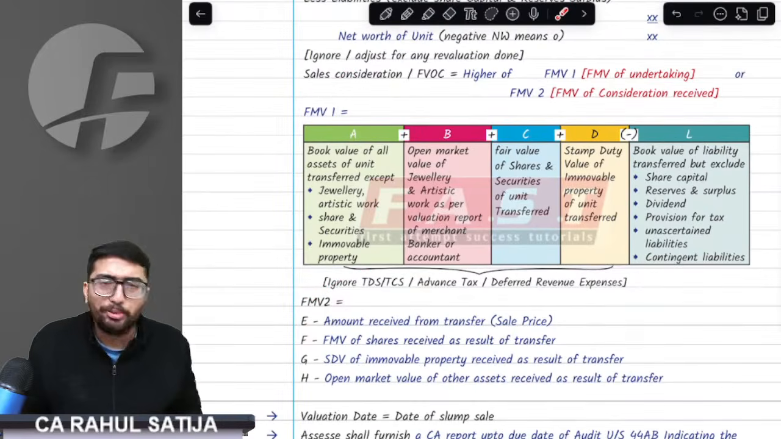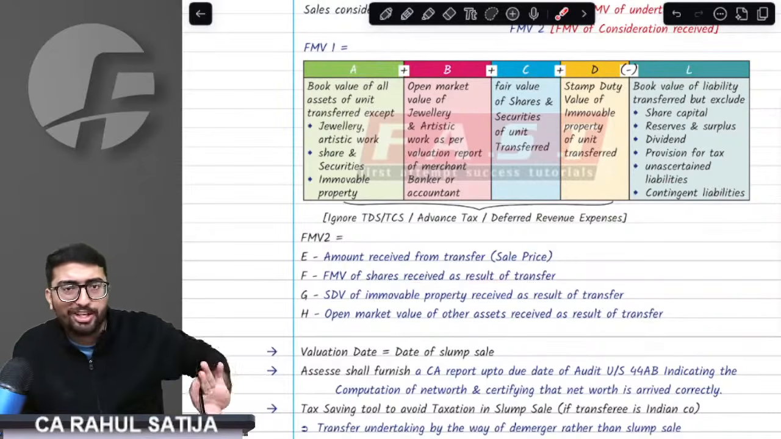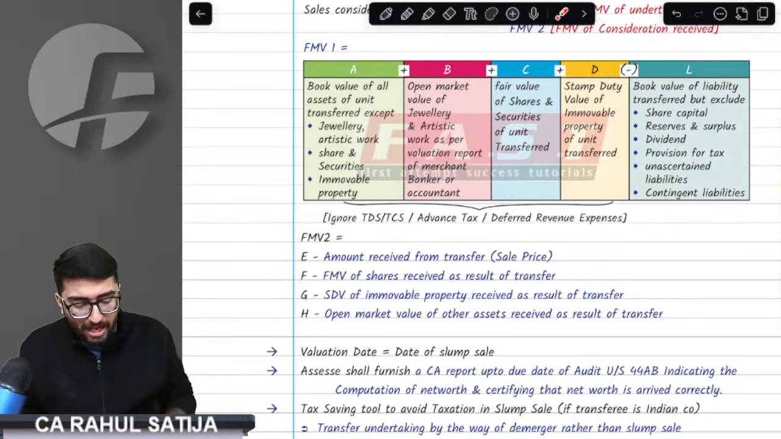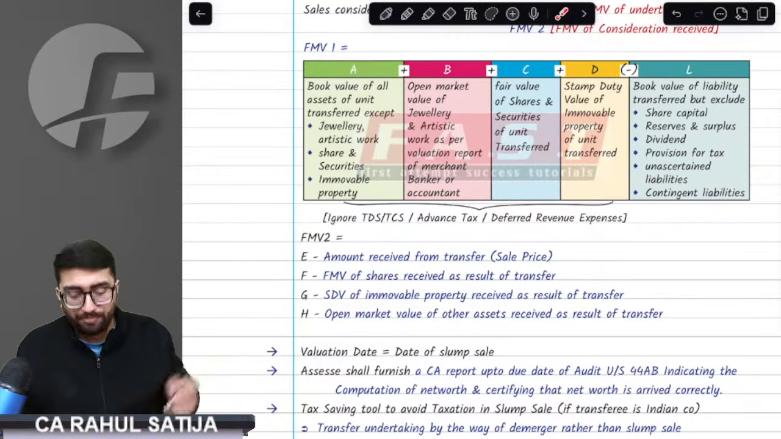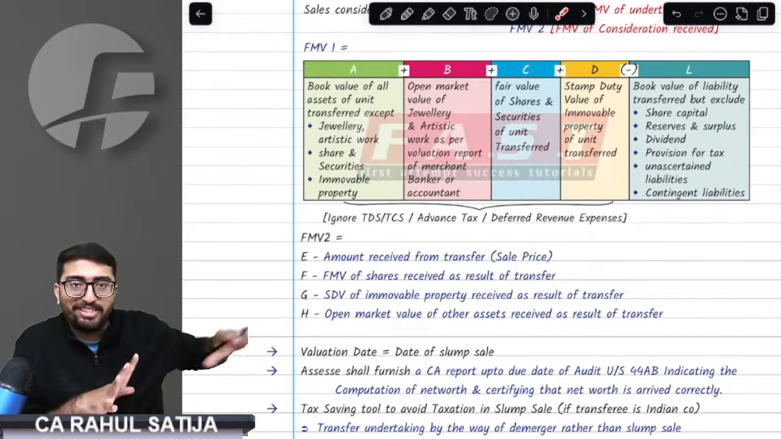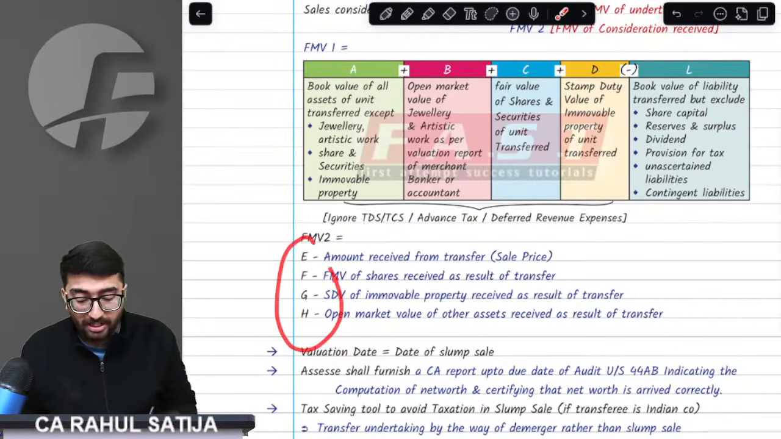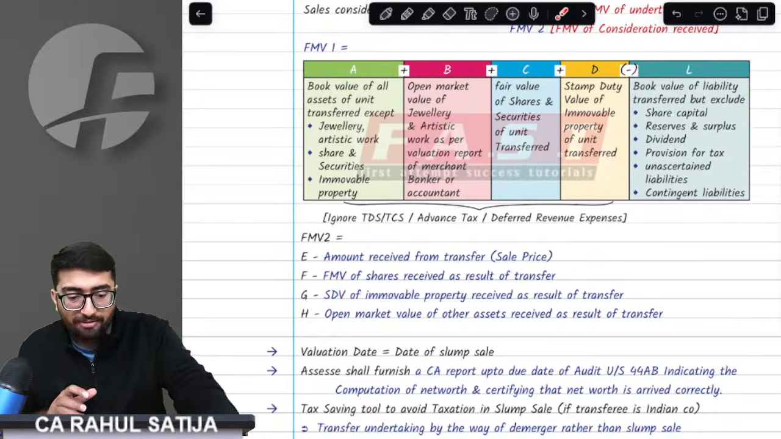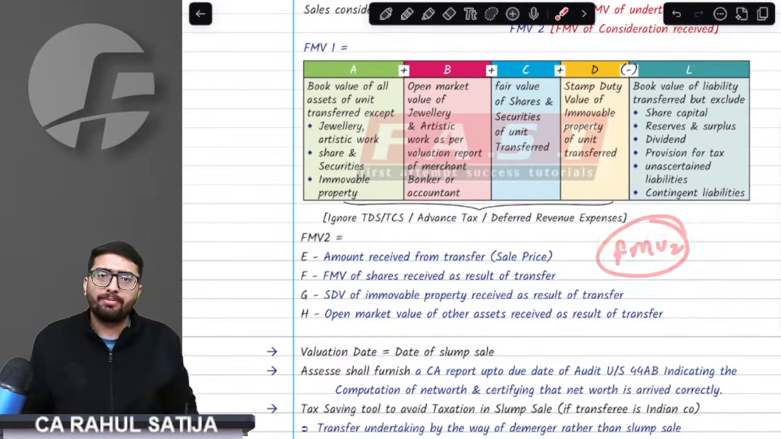Now you have to identify FMV2 as well. Now, what is FMV2? Whatever assets have been received. In case you receive cash, take the cash value. If you are receiving any shares, take the shares FMV. If you receive any immovable property, take the SDV of that immovable property. If you receive any jewelry in return, or for example a painting in return, then take the open market value of that, and this will give you FMV2. So FMV1 is the FMV of assets given, and FMV2 is the FMV of assets received.